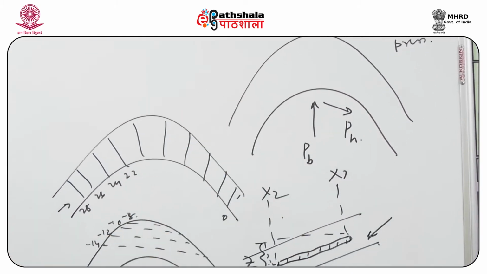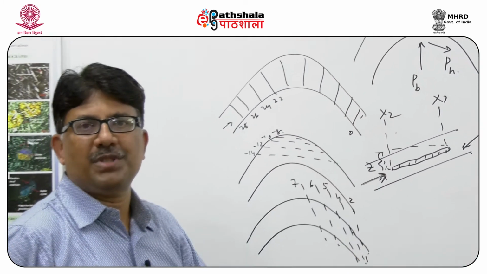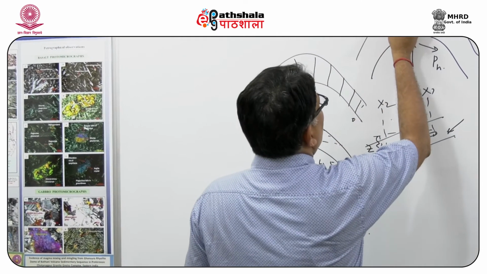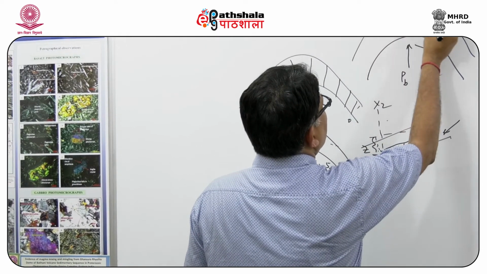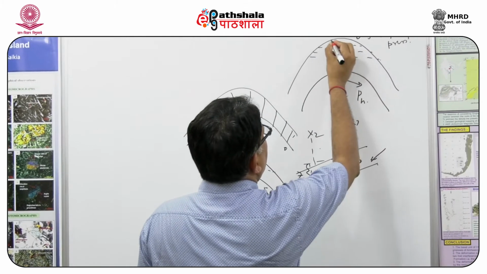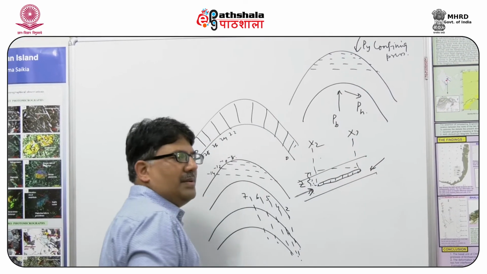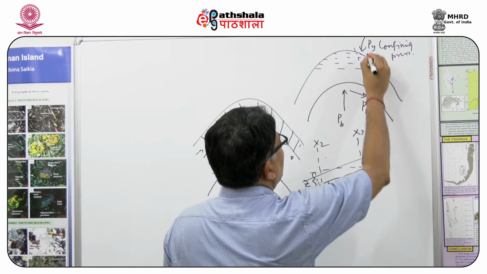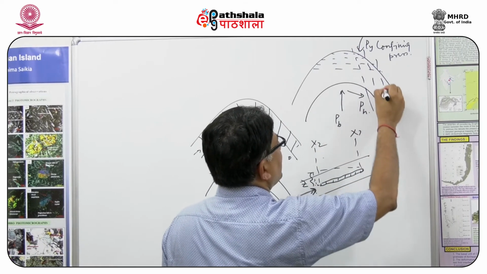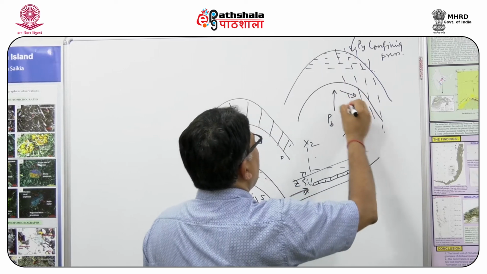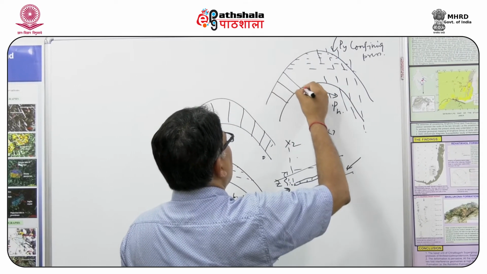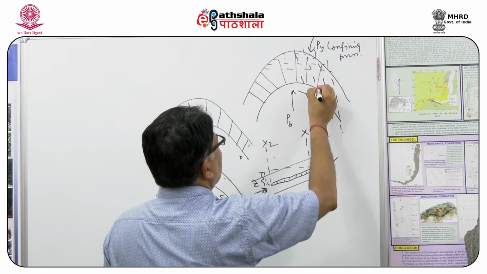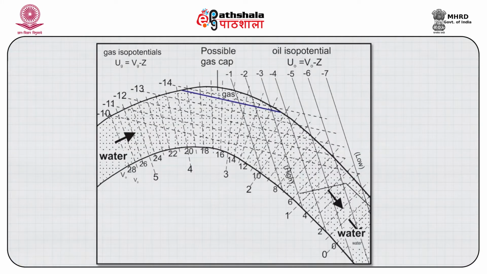That is the anticlinal system. There are three different forces that are operative. We will have a gas isopotential surface like this, we will have an oil isopotential surface like this, and we will have the water isopotential surface like this. So this is one above another.